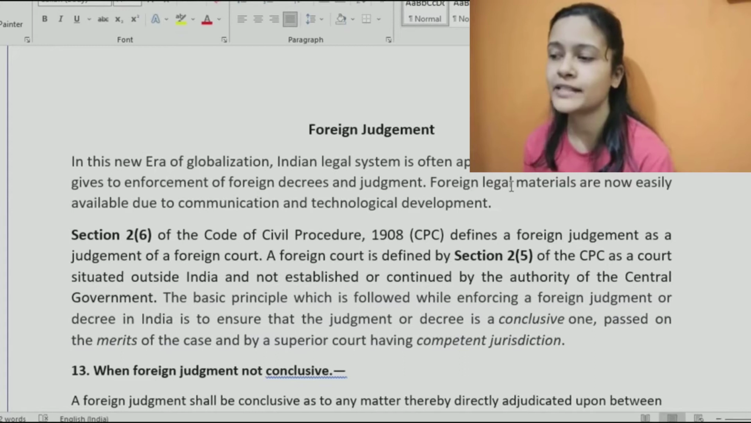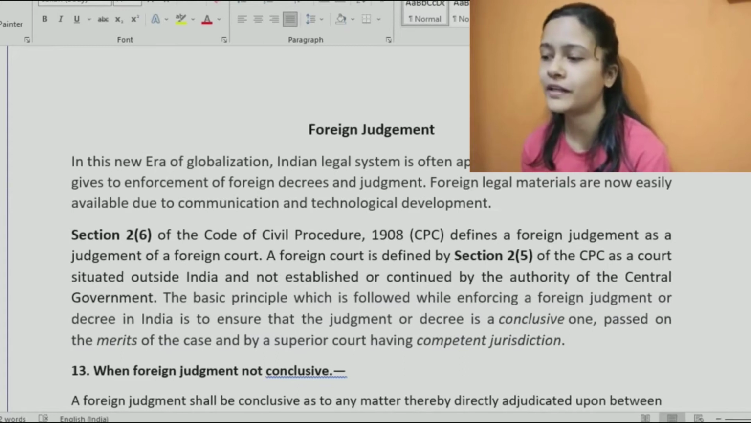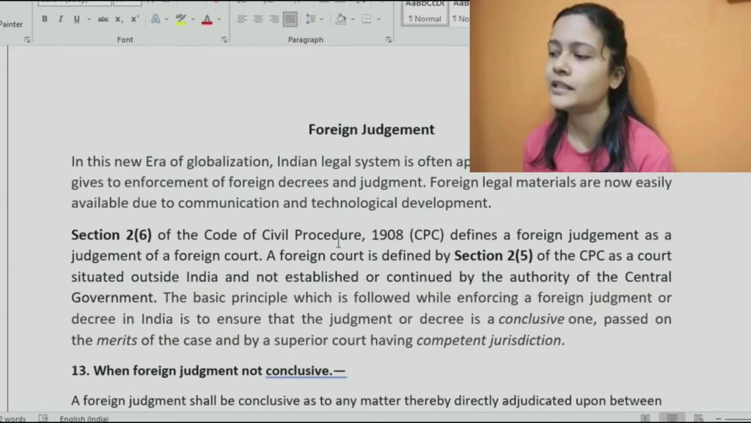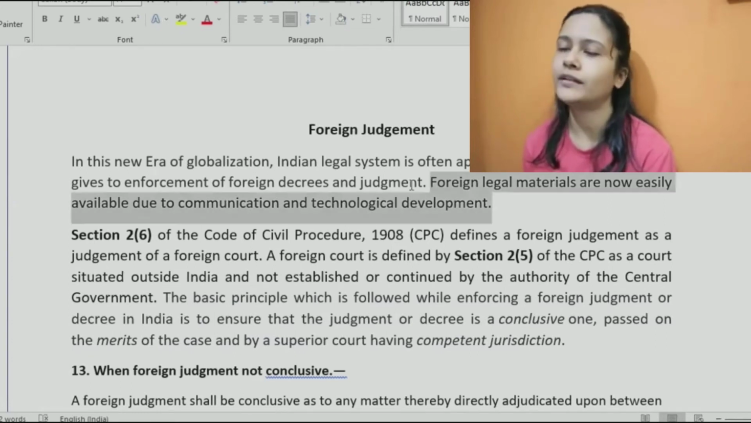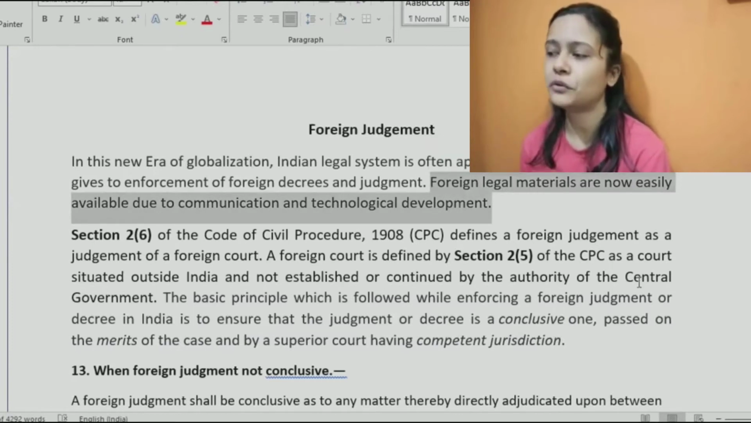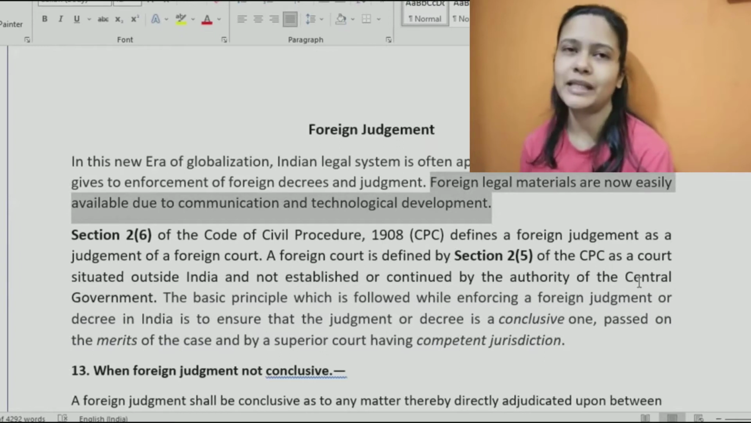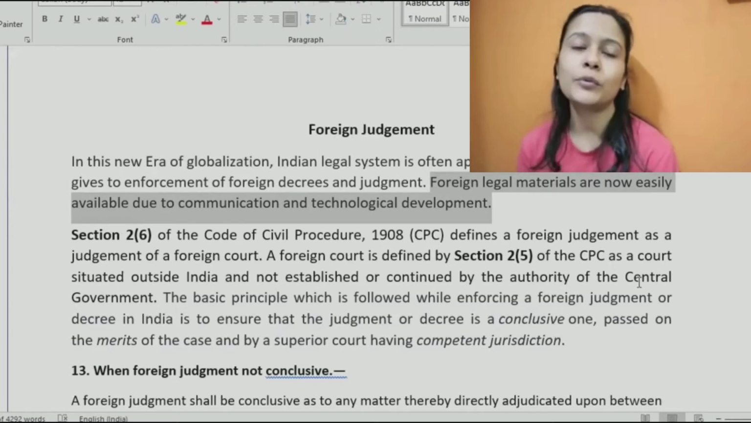Because of globalization, there may be more and more people living outside, and foreign legal materials are now easily available due to communication and all the technological developments which we have. Earlier, it was very difficult to know what laws were applicable in a certain country. Even if we got to know what laws were applicable, it was very difficult to get details on the day-to-day proceedings of court. But now it has become so easy, right? Even what is going on in foreign courts, we come to know.